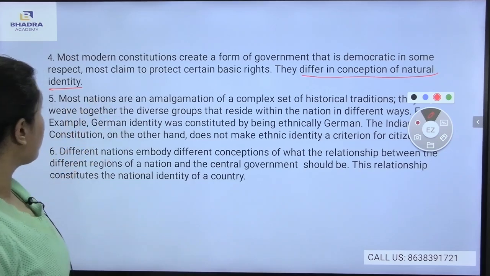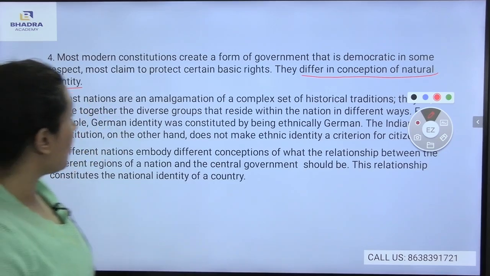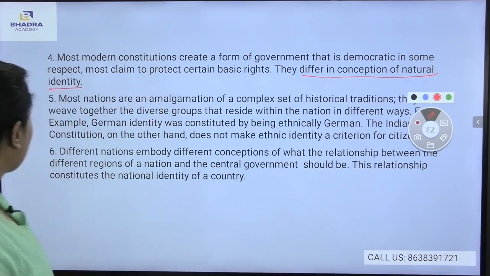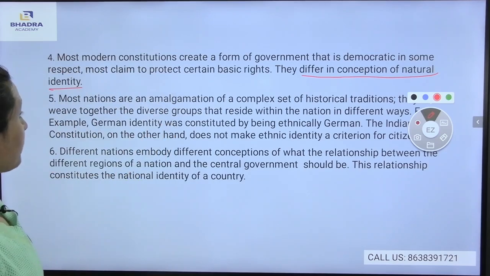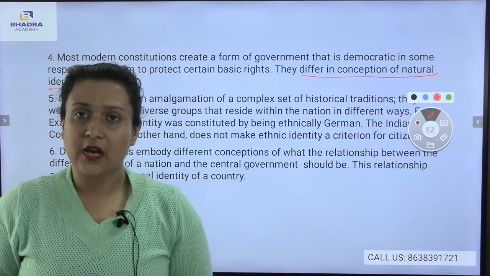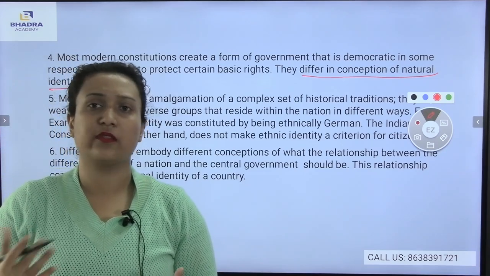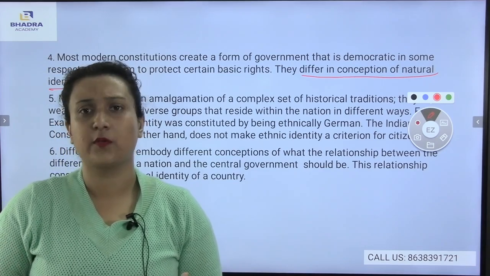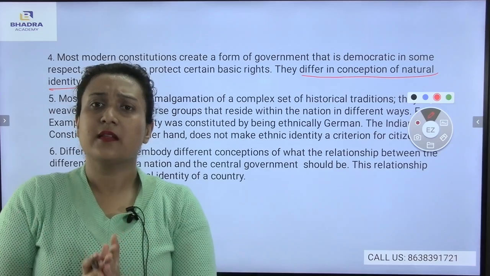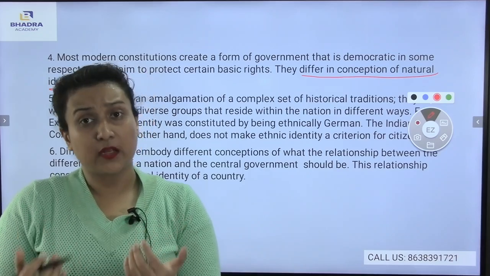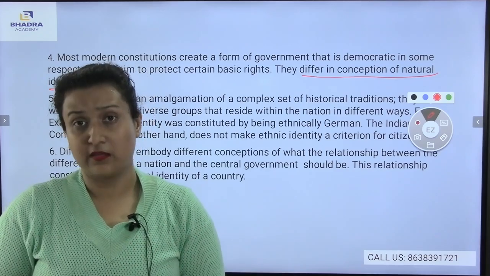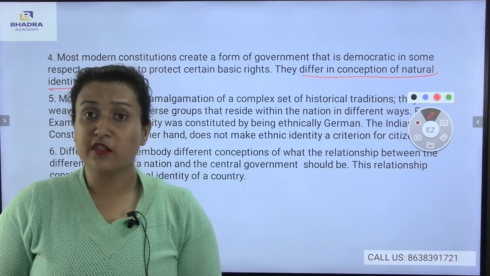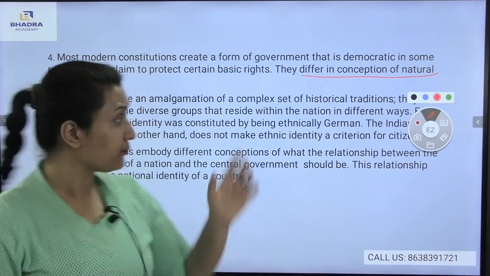Now, most nations are an amalgamation of a complex set of historical traditions. They weave together the diverse groups that reside within the nation in different ways. Now, if I talk about national identity, it means that in most of the countries there are no caste problems, and the poverty problem is not there. So, this is an example of national identity. But in our country, such problems do exist. For example, some have the caste problem, some have the poverty problem.